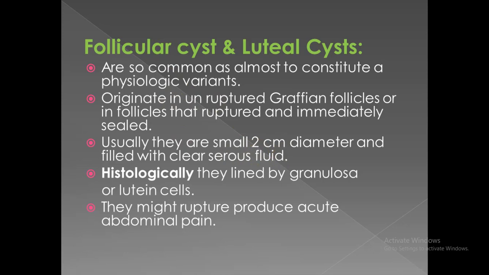These cysts originate from rupture of Graafian follicles and/or follicles that ruptured and immediately sealed. Microscopically they consist of granulosa cells for follicular cysts, or lutein cells for luteal cysts. They might rupture and produce acute abdominal pain.